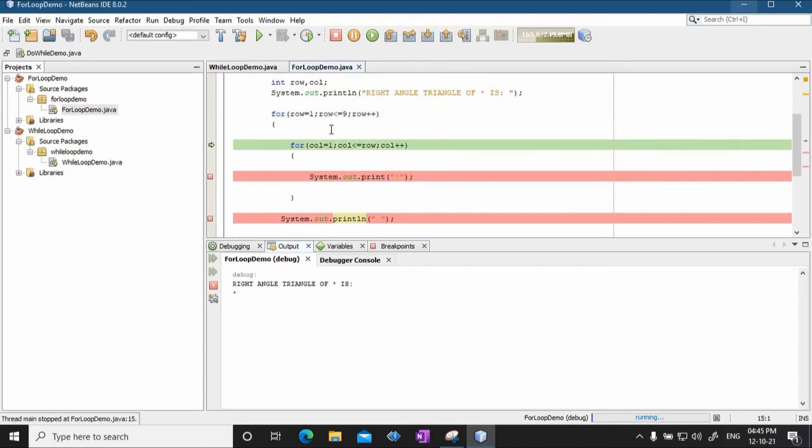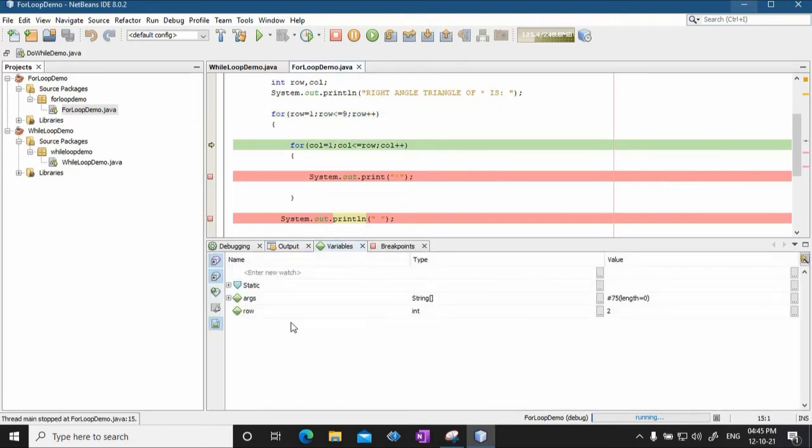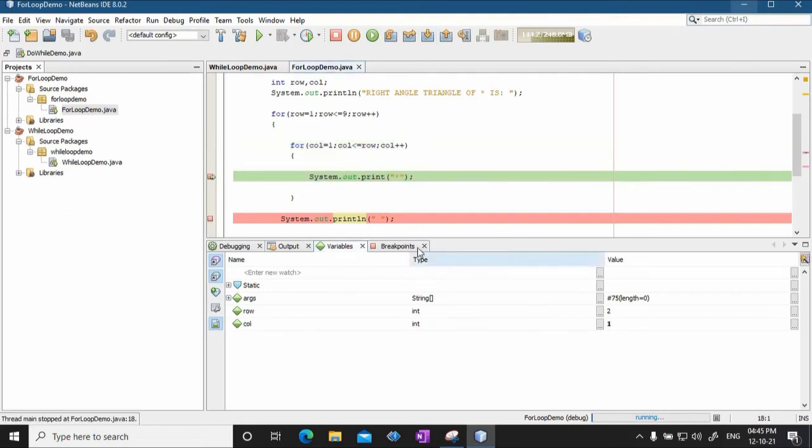So when you say step into, row variable now contains 2, and column variable is so far not used. So then after going into the for loop here, just see, column is 1 and 1 is less than or equal to 2, that is true. So it is now going to print star.